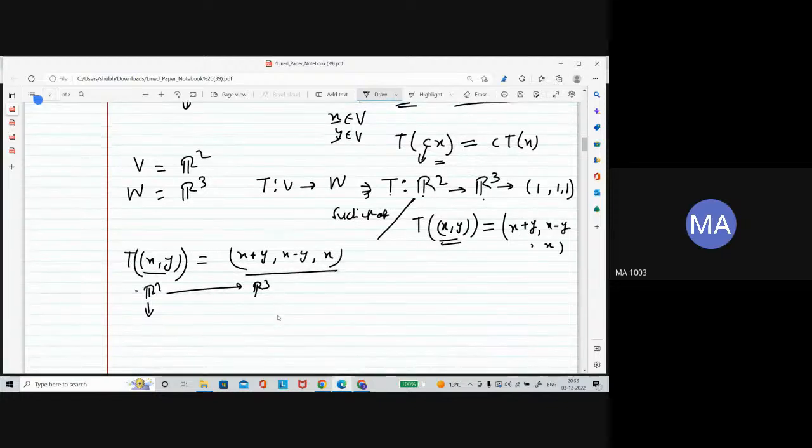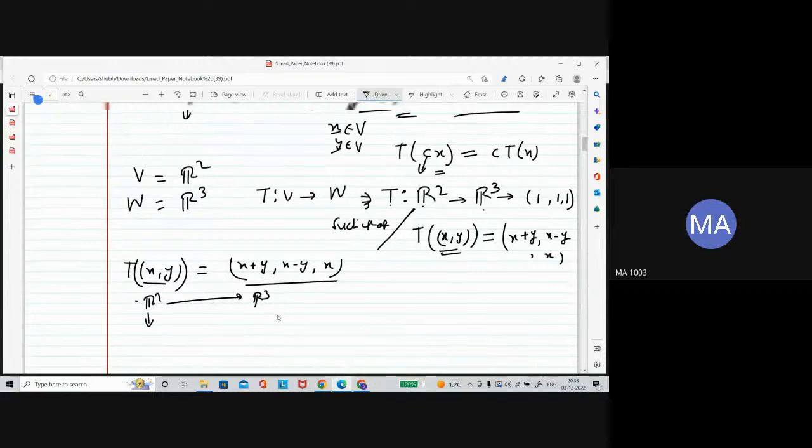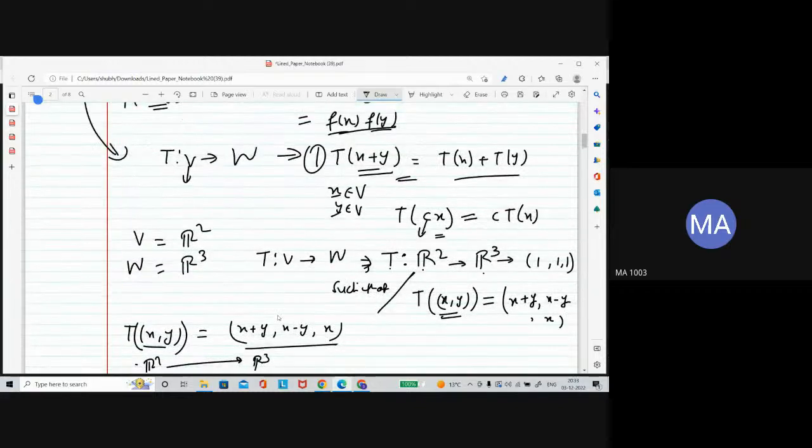That means let's check these two properties. Here I think you are getting confused because of this x and y, and here I also wrote x and y. Here two vectors are added, here is one single vector. So let me change it here, maybe because of this you are getting confused. So let's say this is v1, one vector, plus v2. You get T of v1, T of v2.